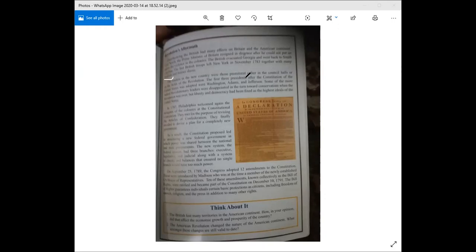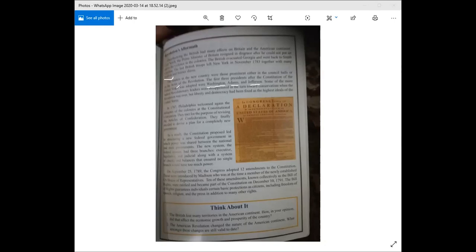The first three presidents after the Constitution of the United States was adopted were Washington. Constitution, it's almost like the laws of the country. So these are the order: Washington, Adams, and Jefferson. They were the three presidents after the Constitution of the United States.